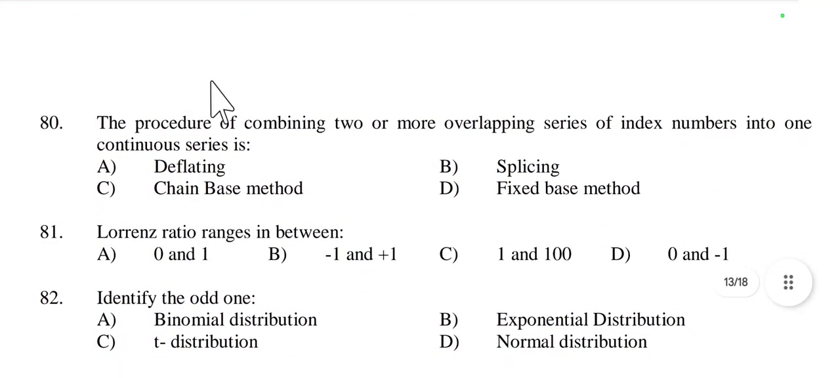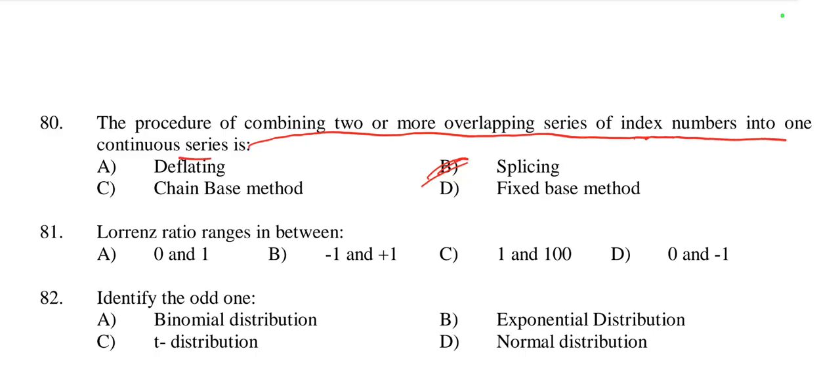Then question number 80. The procedure for combining two or more overlapping series of index numbers into one continuous series is called deflation, splicing, chain base method or fixed base method. So combining two or more overlapping series into one continuous series is called splicing. So option B is right here.